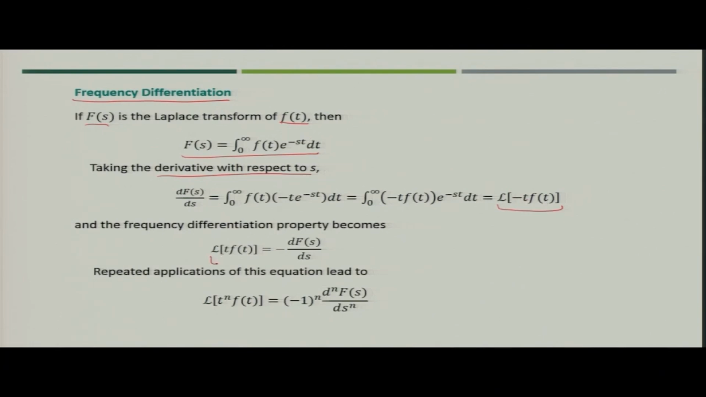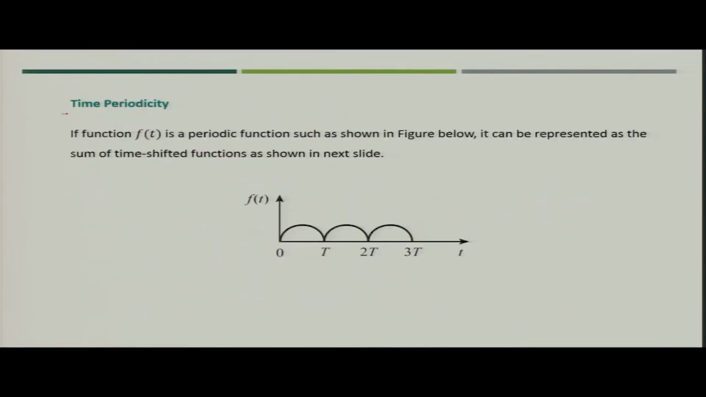So, what you can write is that the Laplace transform of t f(t) is equal to minus the differentiation of the Laplace transform F(s) with respect to s. More generically, if you are taking the Laplace transform of t to the power n f(t), it would be (-1)^n d^n F(s) by ds^n. So, this expression gives you the frequency differentiation property.